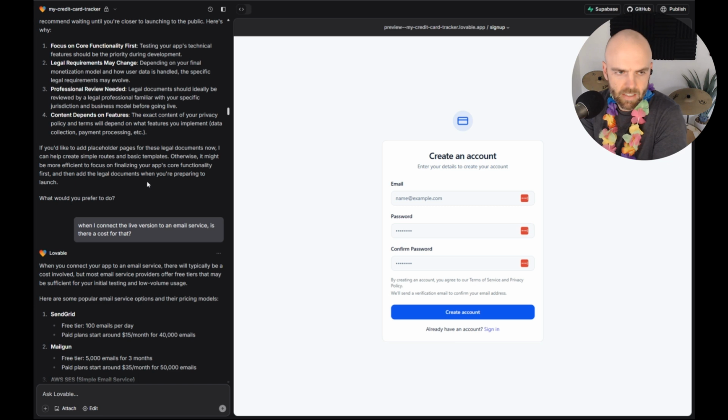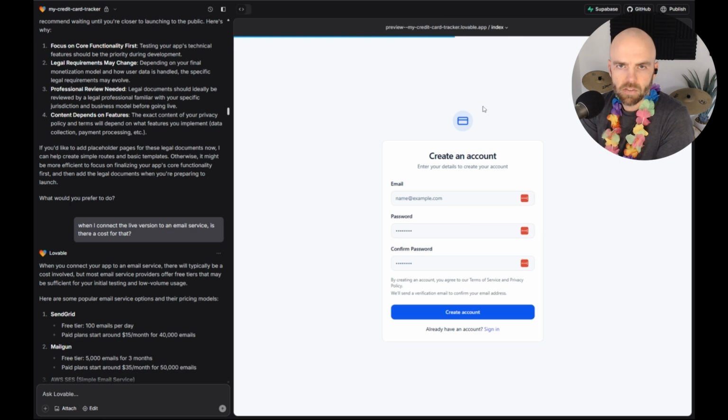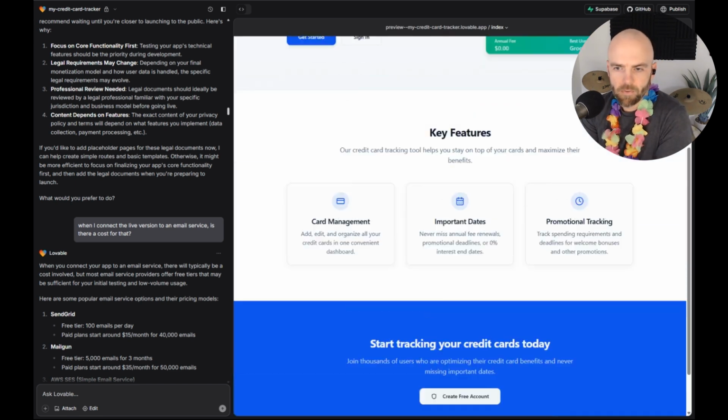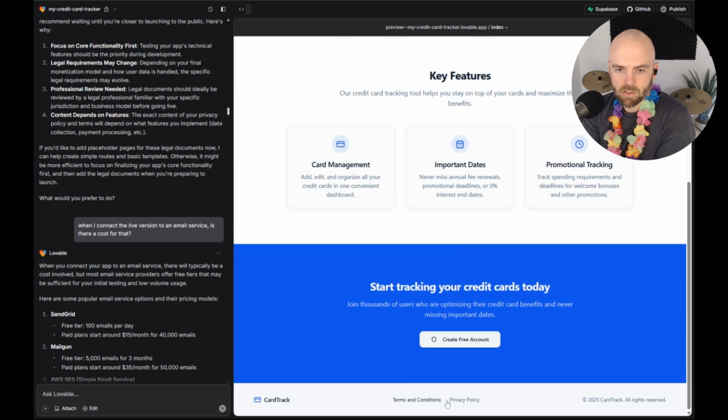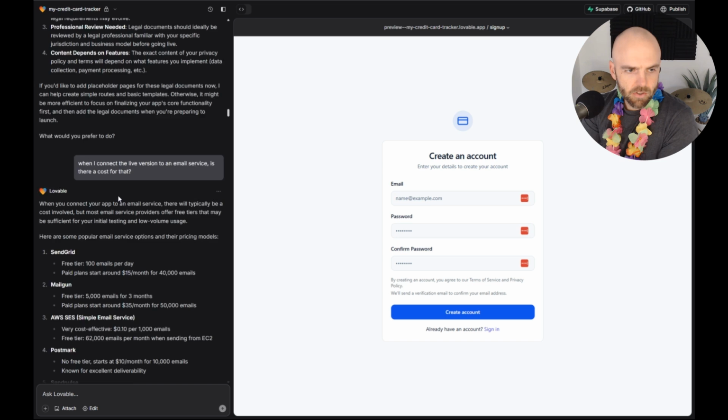I think I've added it now. Let me scroll down. How do I go back? At the landing page. So these are all the pages that we have, which is pretty cool. We've got terms and conditions, privacy policy, create a free account. This works now because it's attached with Supabase, which is cool.